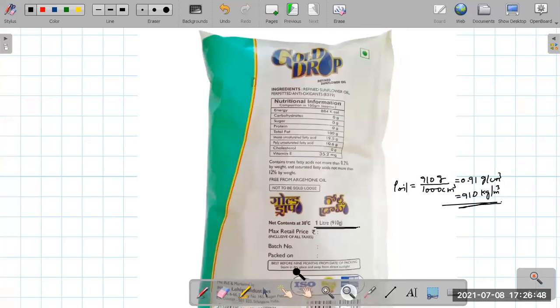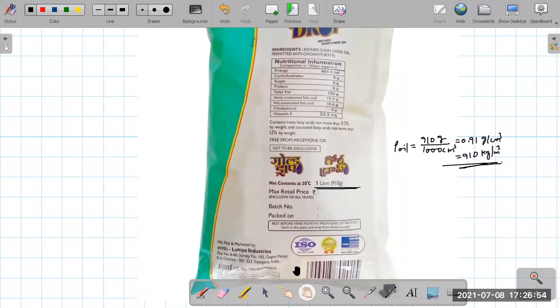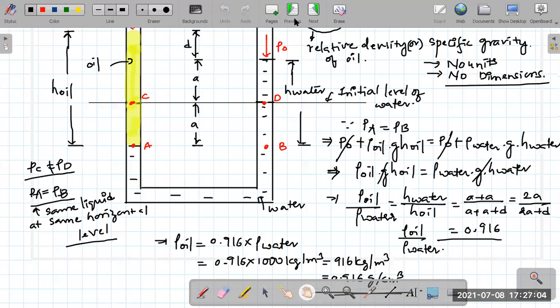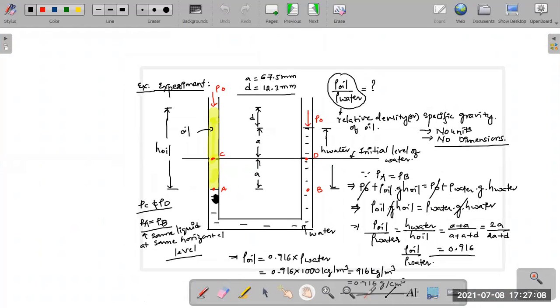Understood the logic? So that's the reason why the volume is 1 liter, but the weight is only 910 gram. Now, coming to your question, Krishi. Krishi wants to use mercury instead of oil.